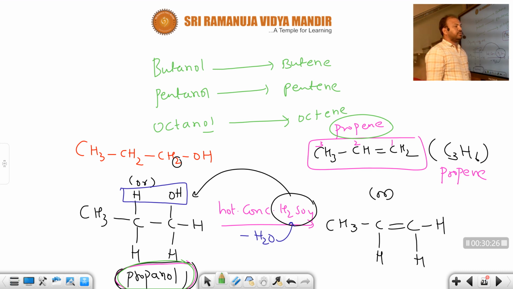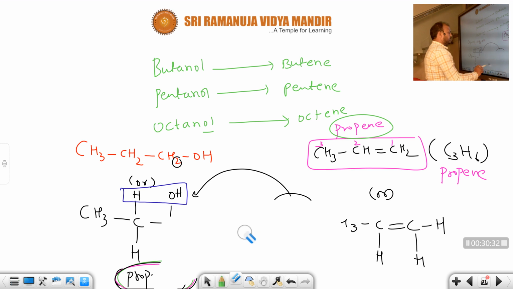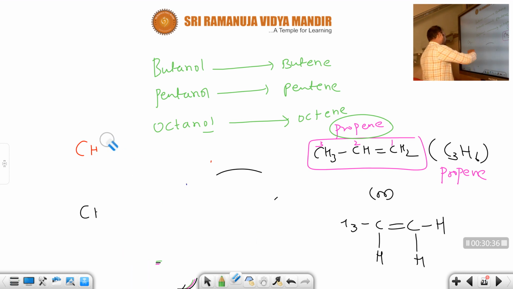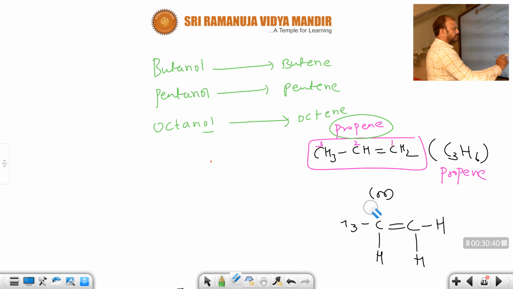Okay, students, I hope you are very clear here. This is the way it is written: in the presence of dehydrating agents like concentrated sulfuric acid or concentrated nitric acid, alcohols can be converted into alkenes.